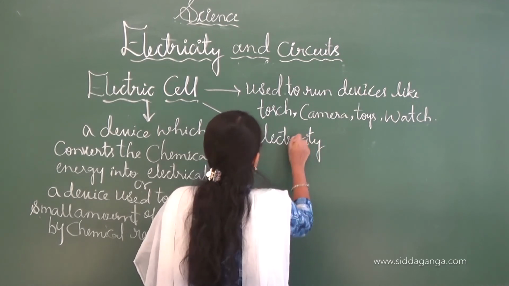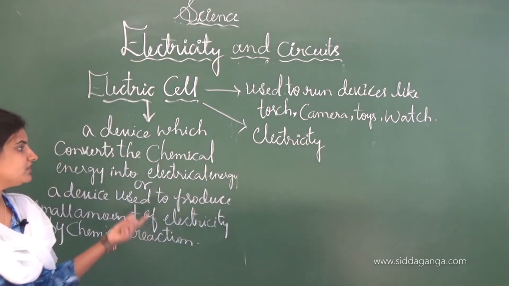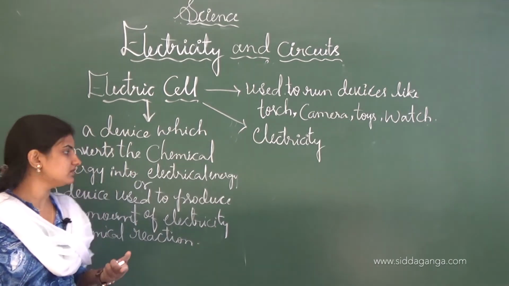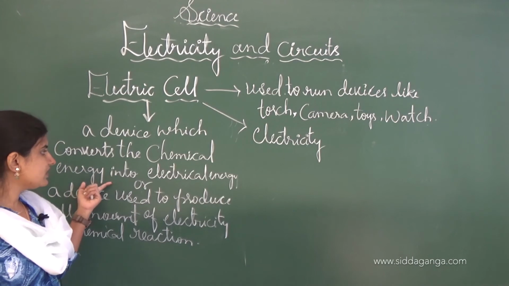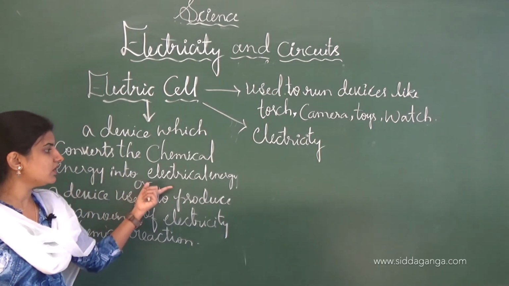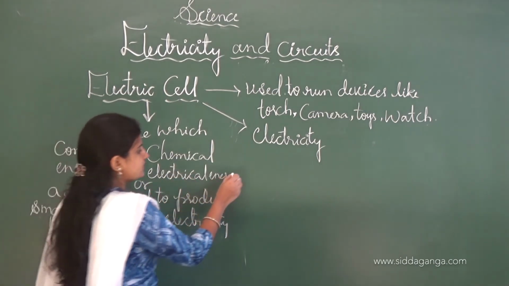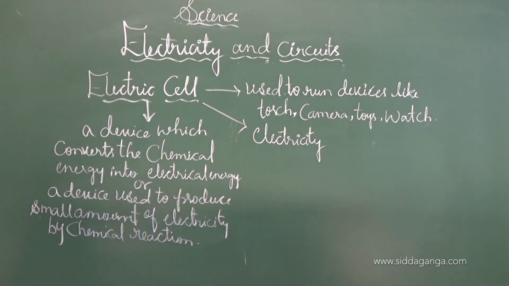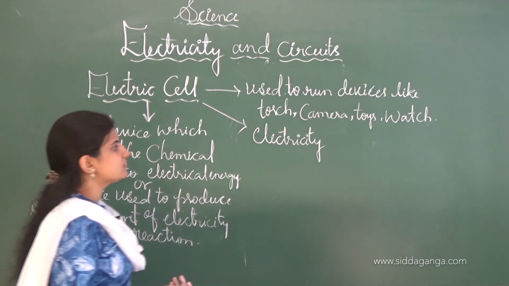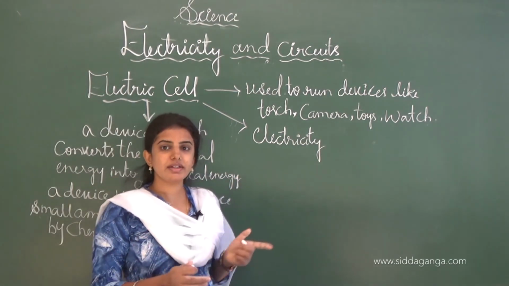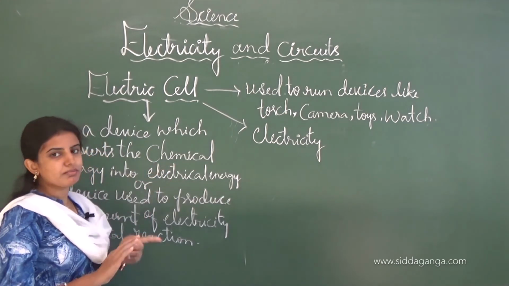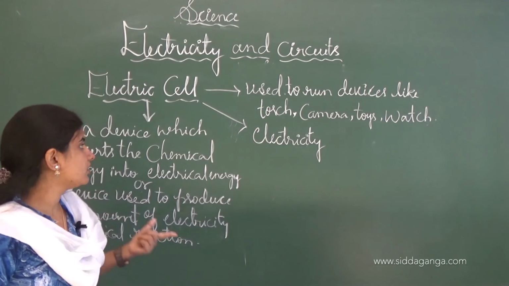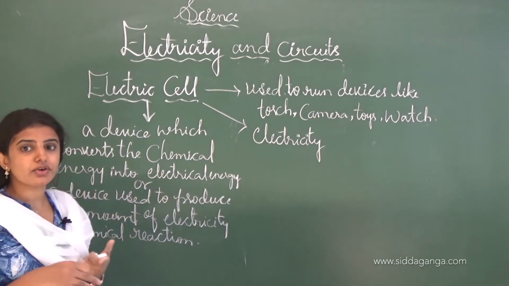See, as I told you, the electricity will be produced by the chemical reaction which is going to take place in the electric cell, and thereby, by utilizing the chemical reaction, it is converted into electrical energy. That is, the electricity will be produced here. And how long will this electricity be produced? Till the chemicals are used up completely. Then afterwards it will be down, or the electric cell will not work at all.